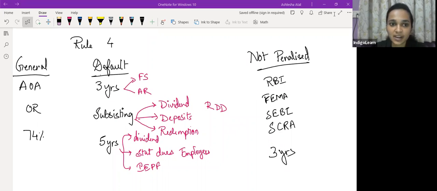Rule 4 समझ में आया सबको? और conditions याद हो गए सबको? I'm sure आप लोगों को अभी तक आधे conditions तो याद हो चुके होंगे. No, divide the conditions whenever you're studying. जब बहुत बड़ा provision आ जाता है तो you should divide the provision and understand it. Group things related to same heading under one, and it will be easy for you to remember and recollect things during examination. So have you all understood rule 4?